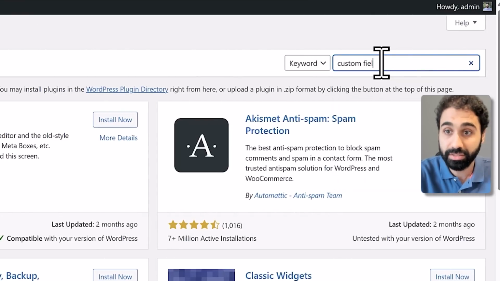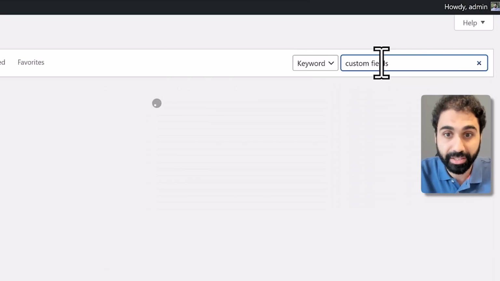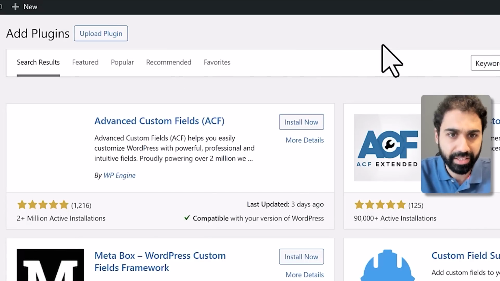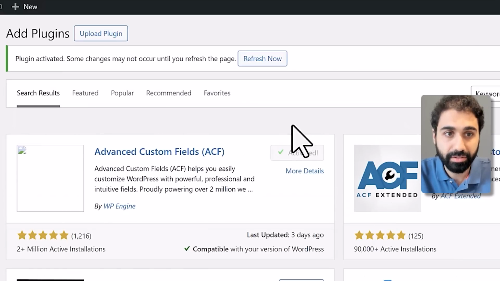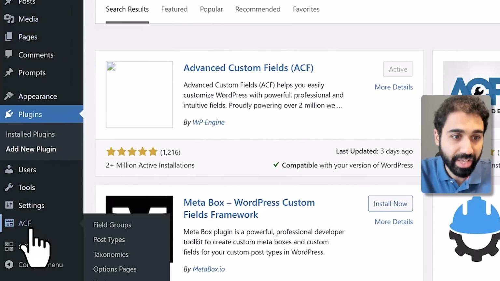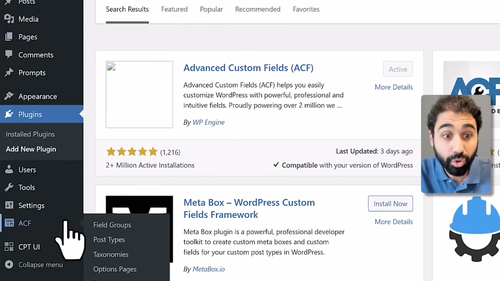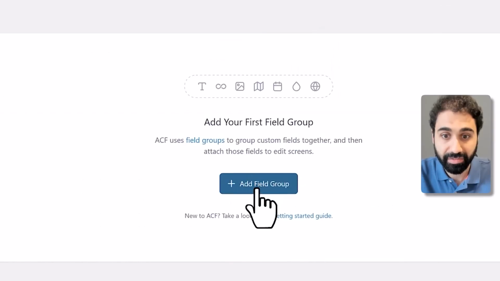So I would say custom fields here, plugin. It's called ACF, I think. Yes, ACF, Advanced Custom Fields. Install, perfect, activate. Let's refresh the page. And now we have the ACF plugin here. Let's go to field groups. Let's add a field group.